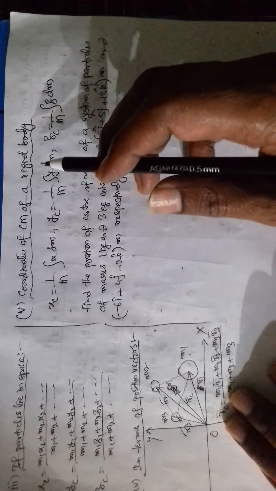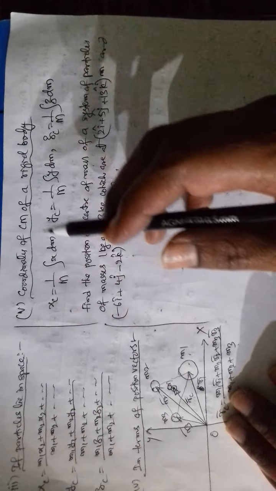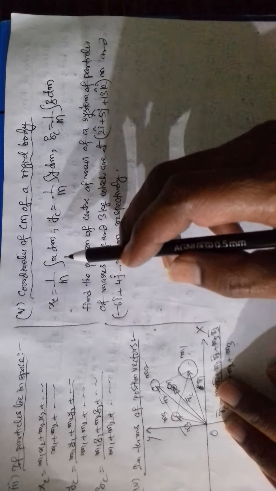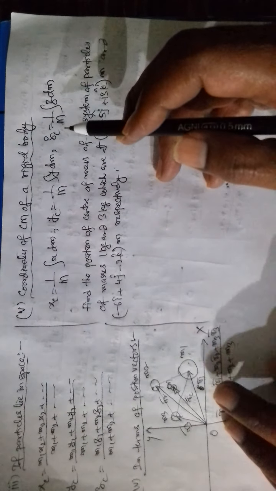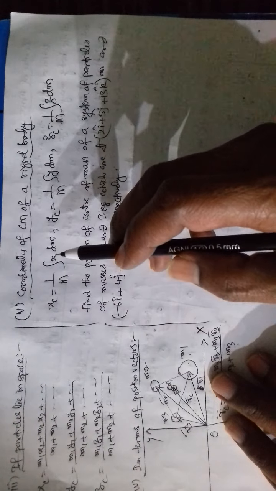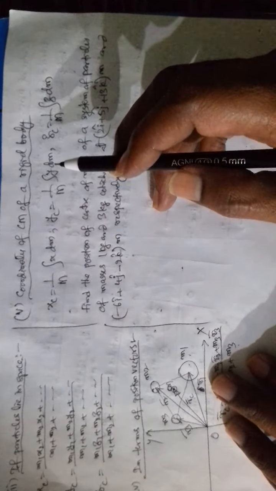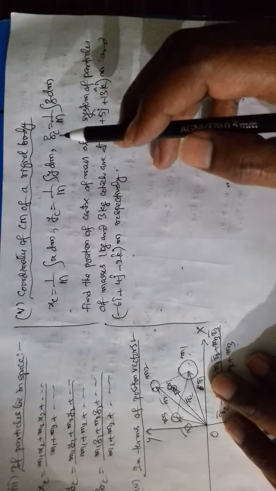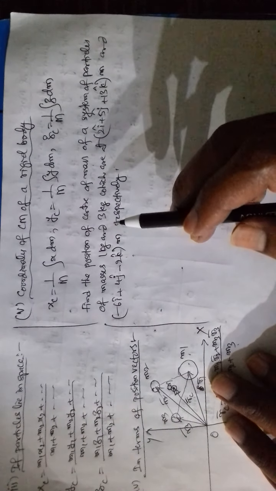For such a rigid body, to find the coordinates of the center of mass, we use the integration method. See here also in the denominator total mass comes. In the numerator, integration of x dm for xc, integration of y dm for yc, integration of z dm for zc, like this.